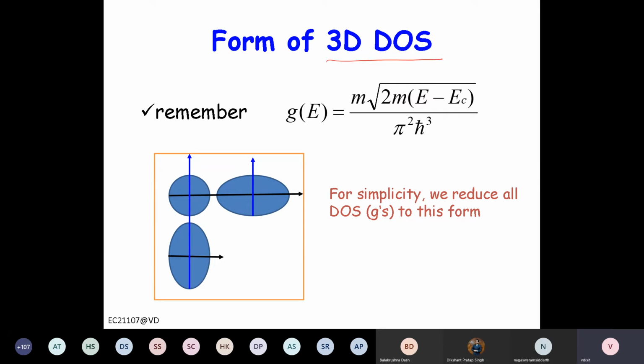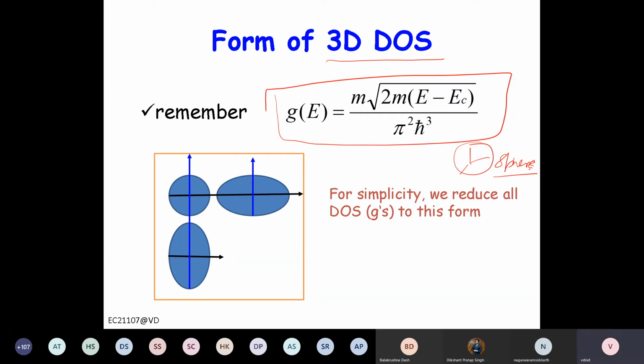Now, 3D density of states, we have derived this expression, and this is the expression for 3D density of states, right? So m to the power 3 by 2 root 2 E minus EC by pi square h bar cube, right? Now this we have done assuming the same Kx, Ky, Kz. We assumed a sphere, right? That means if the state is spherical, or it is S type, this expression is valid and we can get the density of states.